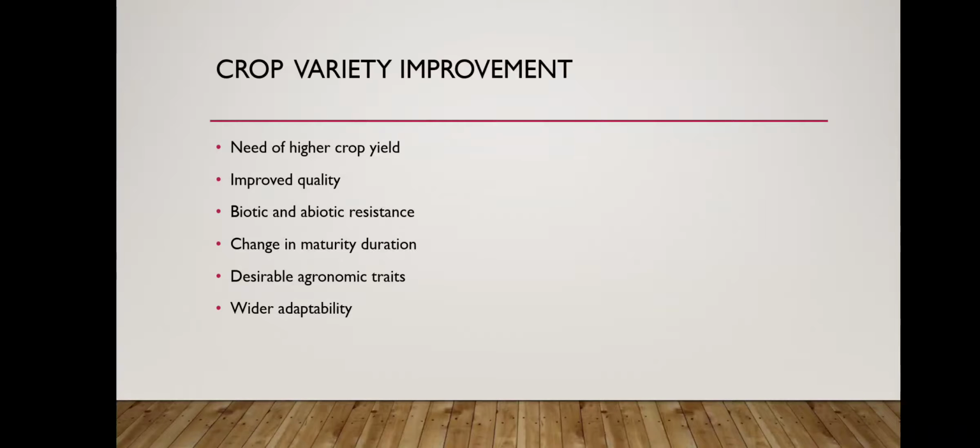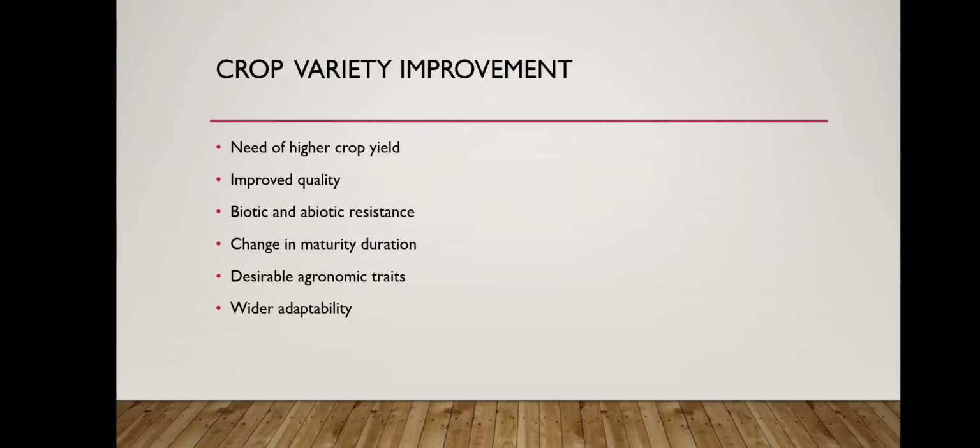Now next is crop variety improvement. Crop variety improvement includes many topics. Number 1 is the need of higher crop yield. There is an urgent need to continuously increase the crop yield because of the rising human population, rising animal population, increasing realization about intake of the proper diet, and the limited cropping area. So we have limited cropping area, but the population is increasing day by day, and to fulfill the need of the growing population we need to increase the crop yield.